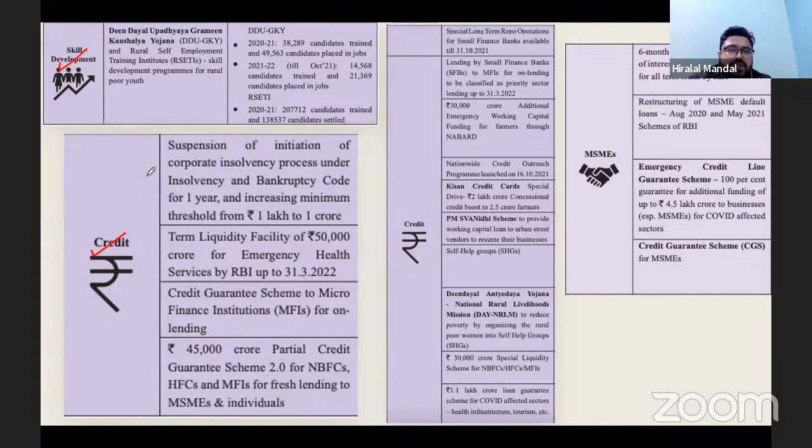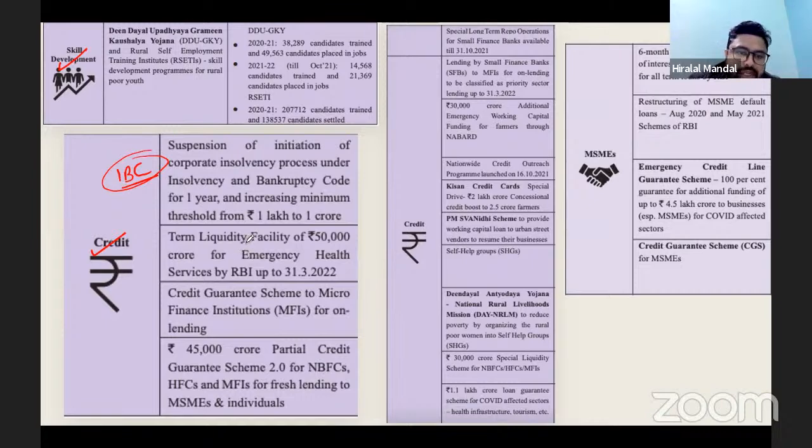So one is about the Insolvency and Bankruptcy Code. The initiation was suspended for 1 year, because during that period the companies' defaults were bound to increase. They may not be able to meet the commitment under the new NPA. So therefore it was suspended.